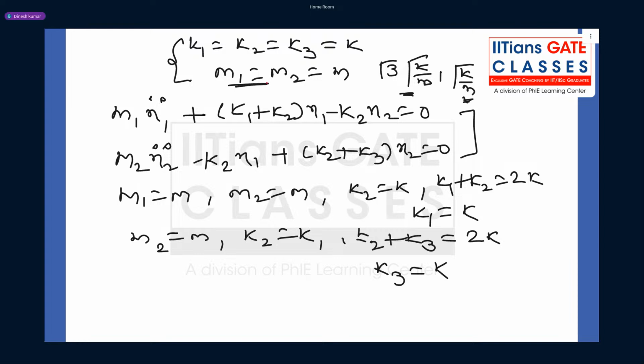This problem corresponds to this condition for a 2 degree of freedom system. Now guys, what frequency equation do we know?